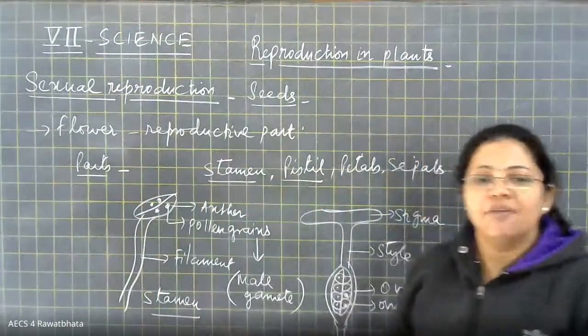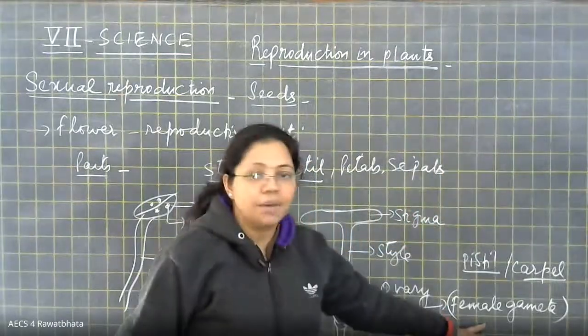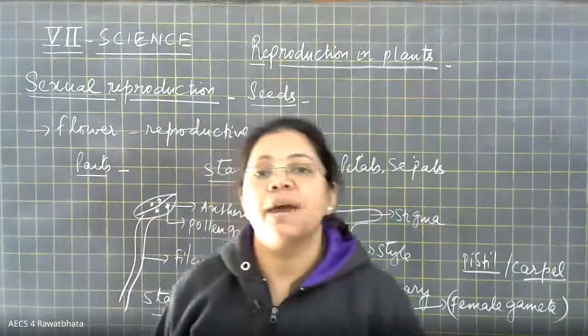So here I have used the term male gamete and female gamete. The question comes, what is the meaning of the word gamete?